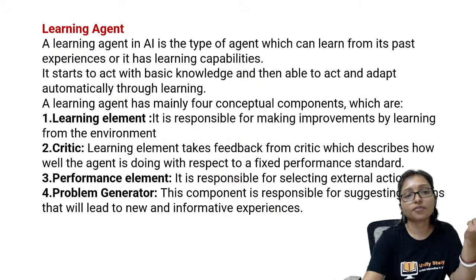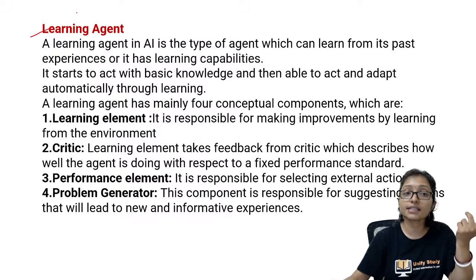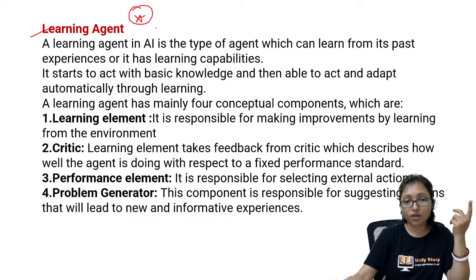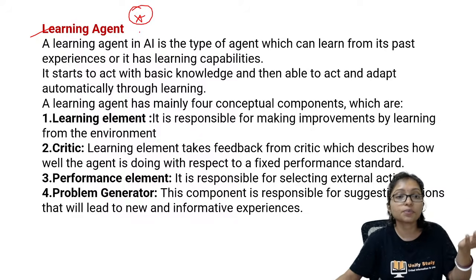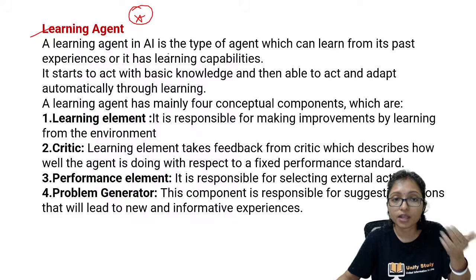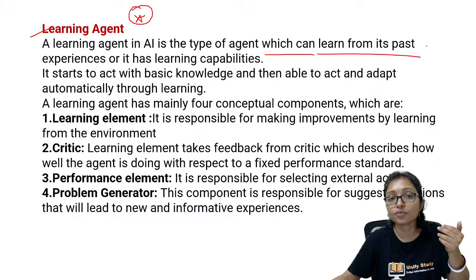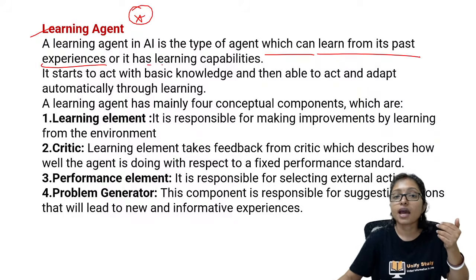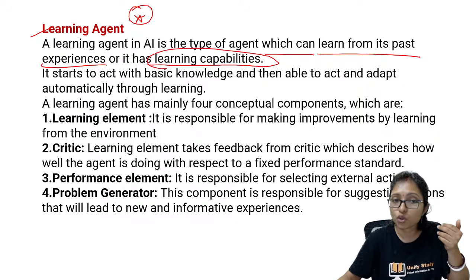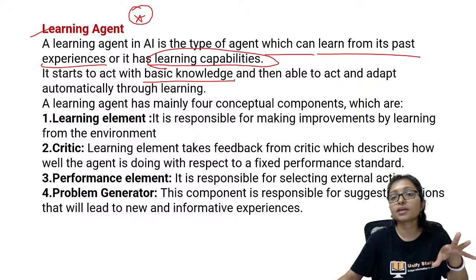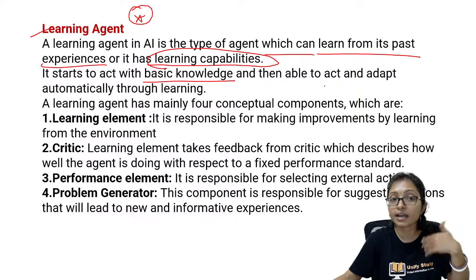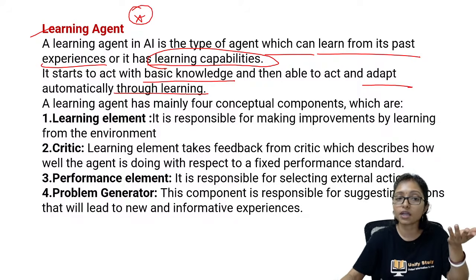These are the main different types of agent, and learning agent is the most important part, who is able to learn, who is able to add the rule. Learning agent learns from the past experience and has the learning capabilities also. It will start with the basic knowledge and it will add and adapt automatically through the learning. Learning elements are there, critics are there, performance elements are there, and problem generator.